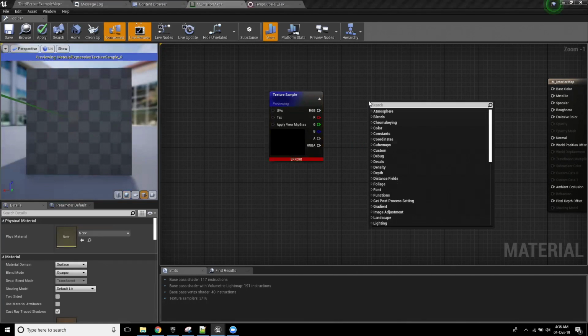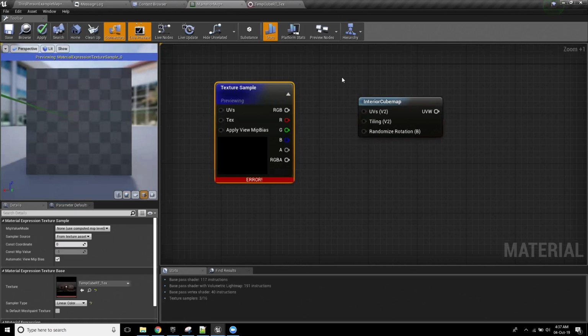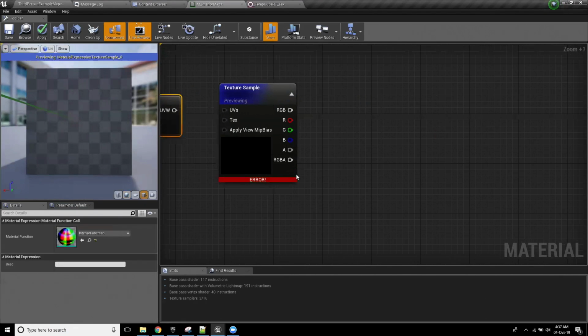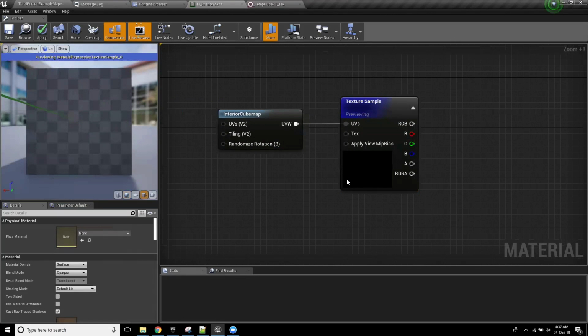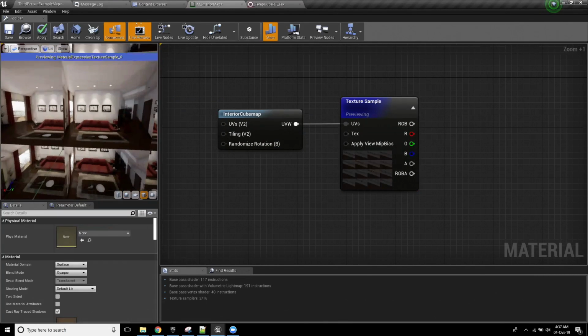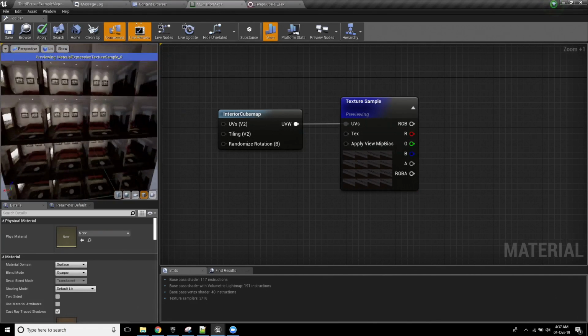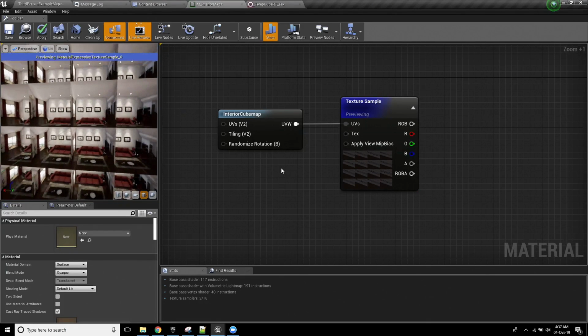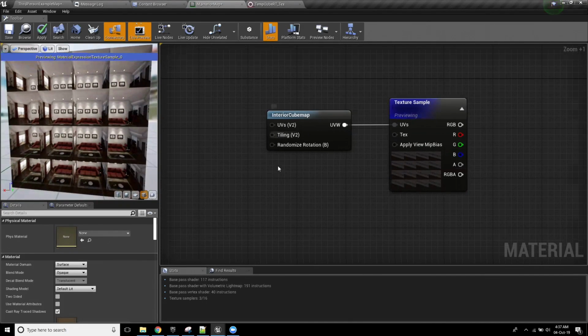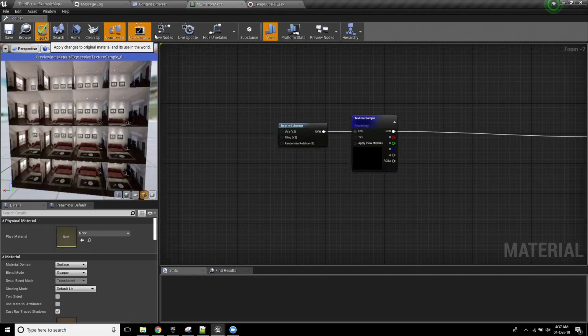Now, I bring this up because, check this out. If I was to go interior cube map, this is just a node. If I was to get that and plug that into my UVs instead, it gets the cube map and breaks it into nice little rooms. See that? Now, by getting something like this is where we start to see something that's really powerful, because watch what happens if I apply this to a cube in my world, okay?